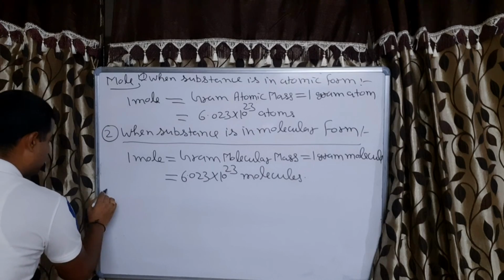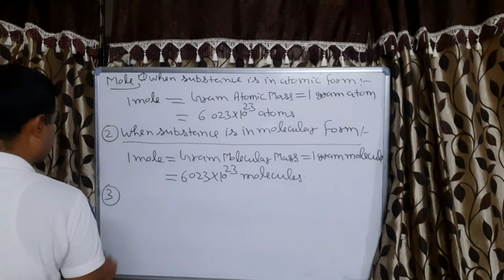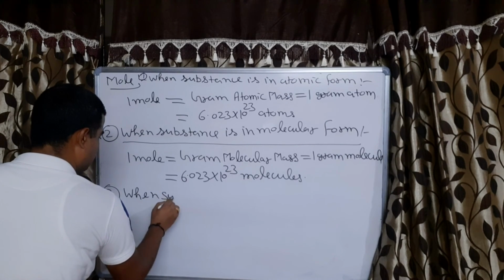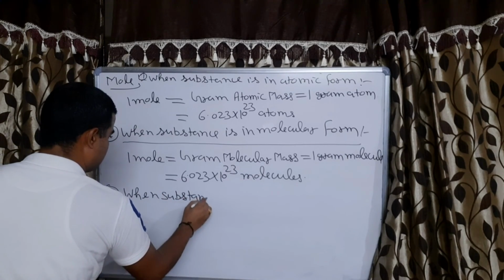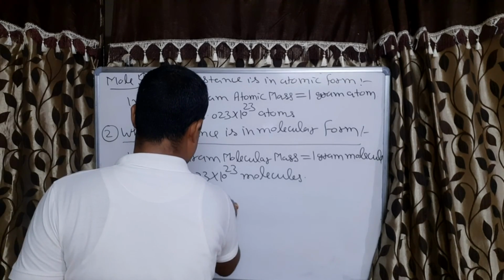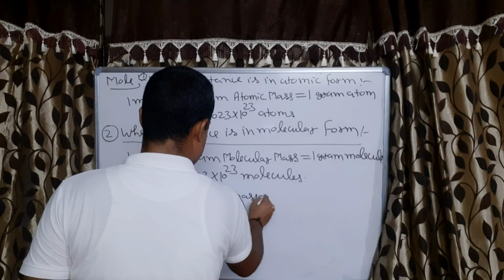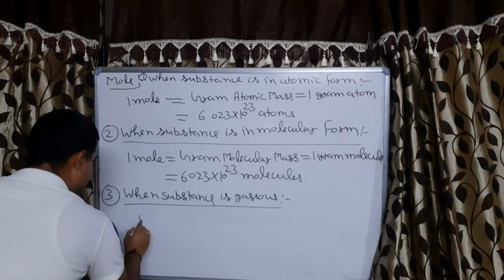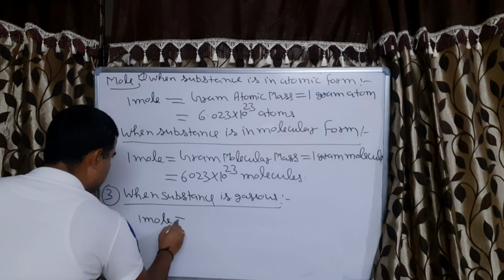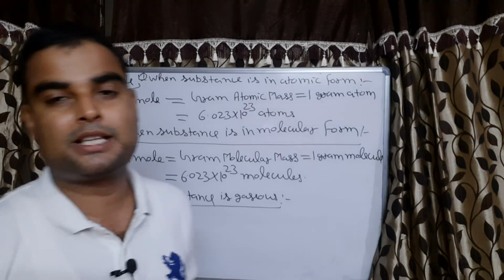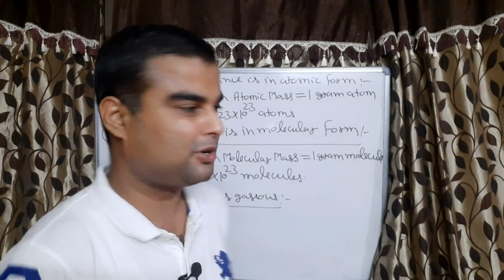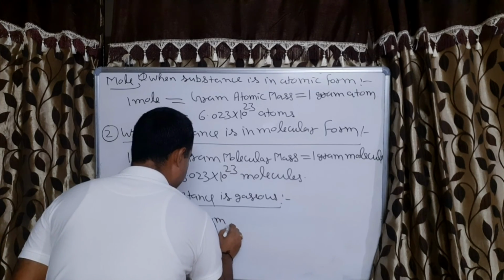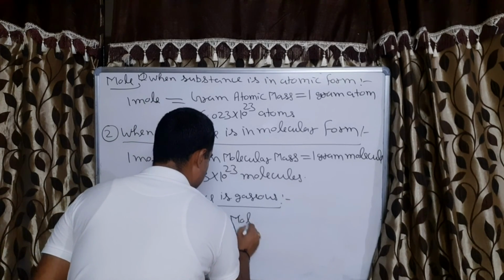Correct. Now third case is when substance is gaseous. Then what is 1 mole? See, when substance is gaseous, then we will take gram molecular volume, correct or not? So it is equal to gram molecular volume.